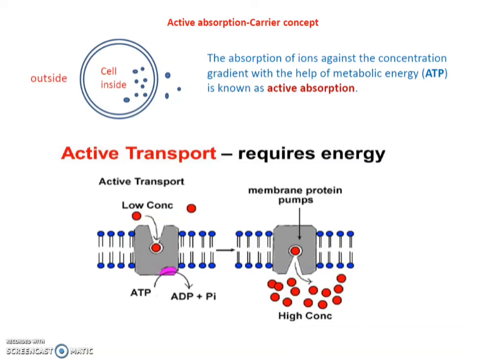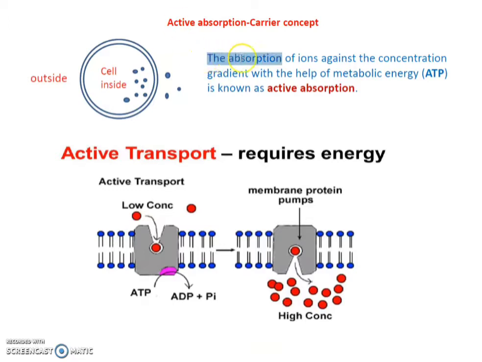In this video, I am going to explain about active absorption and the carrier concept theory. Absorption is of two types, active absorption and passive absorption. When roots absorb water and minerals from the soil by the diffusion process without expenditure of energy, it is called passive absorption, while when roots absorb water and minerals from the soil with expenditure of energy, that type of absorption is called active absorption.